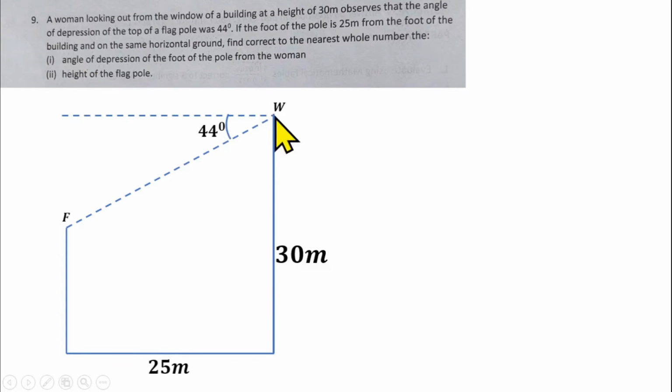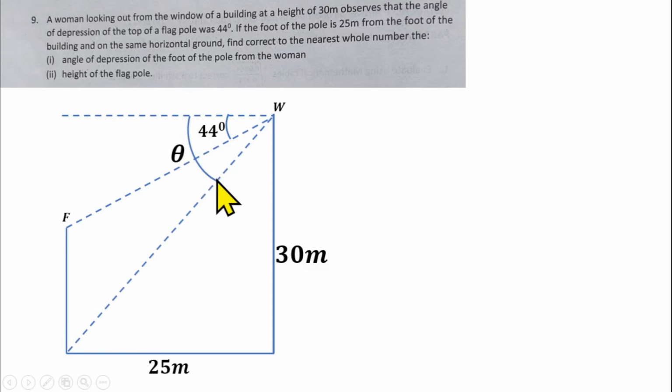That means the woman also looks at the foot of the flagpole. She does not only look at the top, she also observes the foot, so she leaves our initial sight and looks down at the foot of the flagpole like this. You have to find the angle of depression, the angle from the initial sight to this line. That's what we are looking for, and let's label that theta.